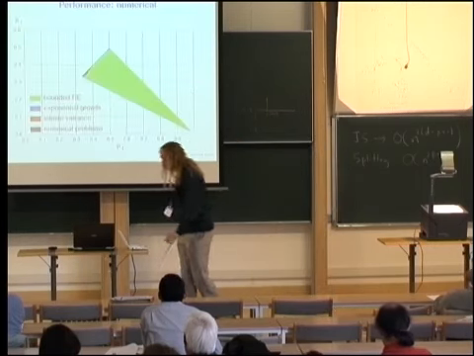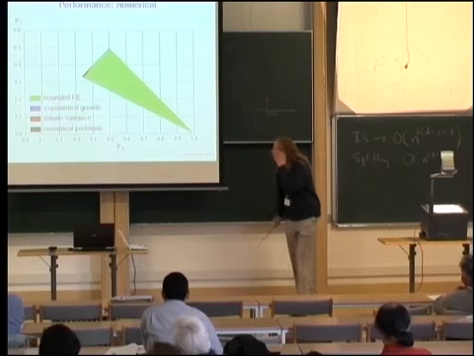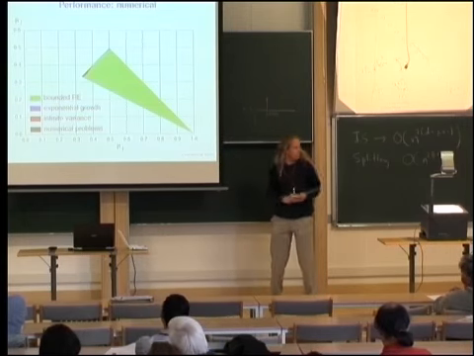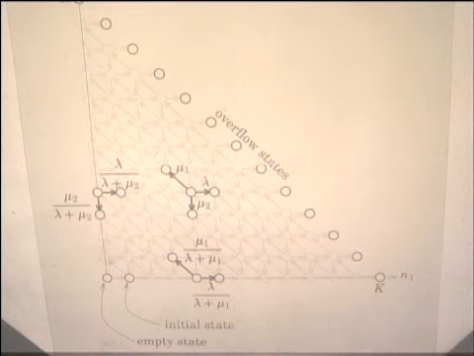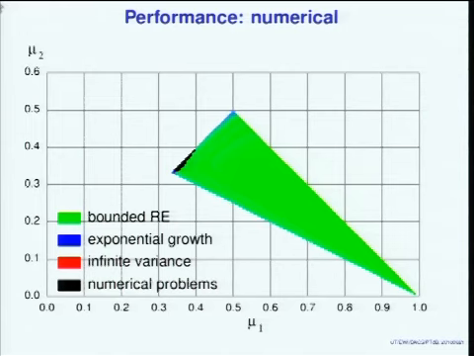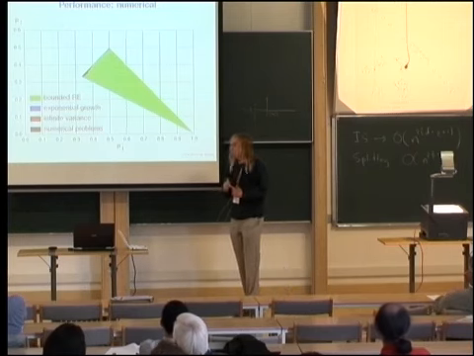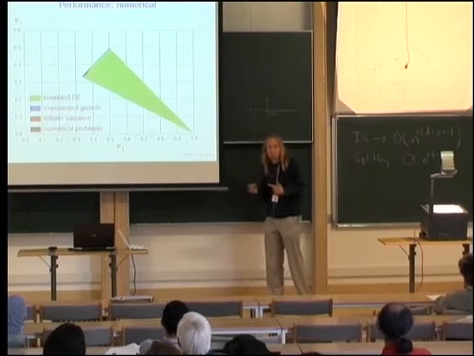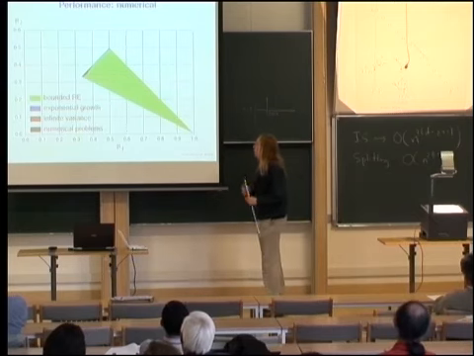Then I studied it another way, and that's this plot. This plot is in the parameter space, not the state space. On the horizontal axis we have the service rate of the first queue, on the vertical axis the service rate of the second queue. And because we assume that lambda, mu1 and mu2 sum up to 1, that also fixes lambda. In a grid here I did a numerical calculation of the overflow probability and the variance of my estimator. One can compute that numerically rather than by doing the actual simulation.